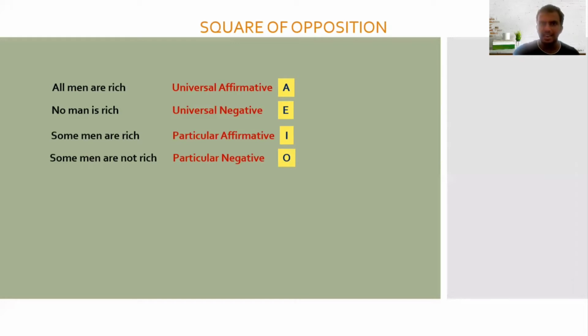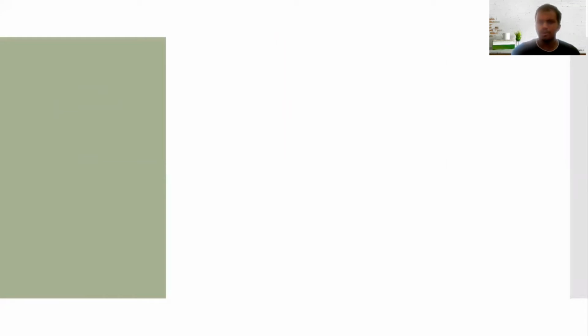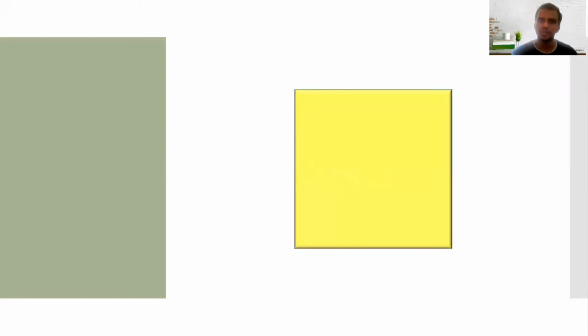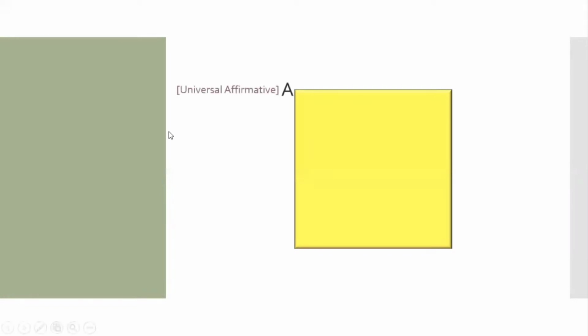Now, how exactly does the square of opposition work? Let's try to understand. For the square of opposition, basically we require a square. Now, in this square, what we do is we fix the four vertices. So the four vertices would be universal affirmative A, then universal negative E, then particular affirmative I, and particular negative O.